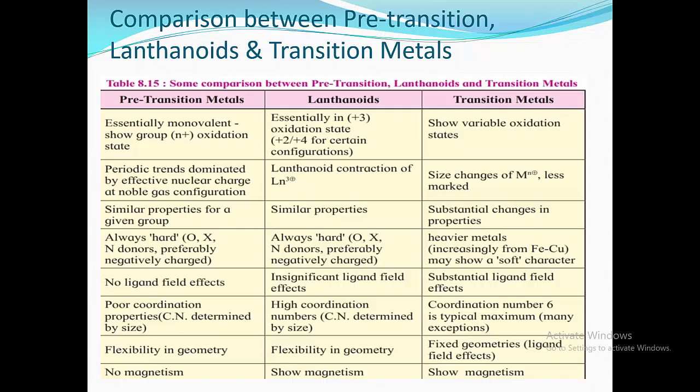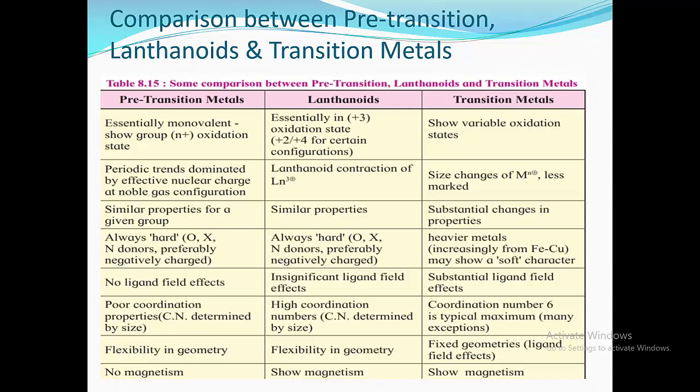Now we are going to see the next point, ligand field. Pre-transition metals do not show ligand field effect. Lanthanoids show insignificant ligand field effects, but transition metals show substantial ligand field effects.